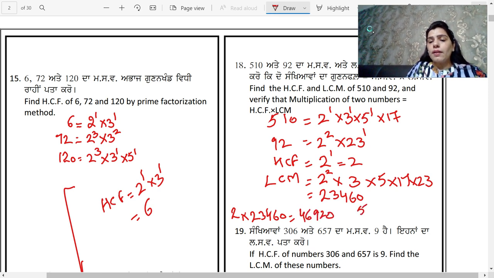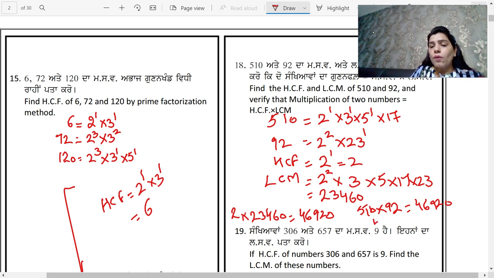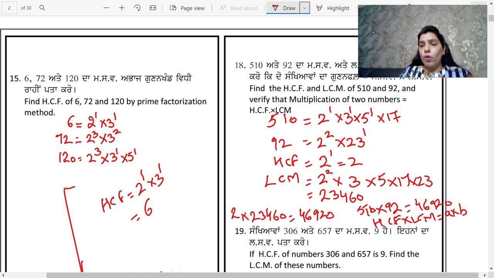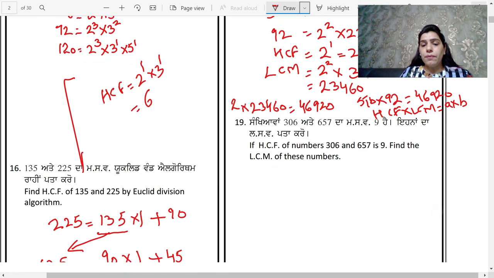My two numbers are 510 and 92, and when I multiply these two numbers, again I get 46920. So my result is verified. HCF multiplied by LCM is equal to A multiplied by B. I hope students you have understood the question.